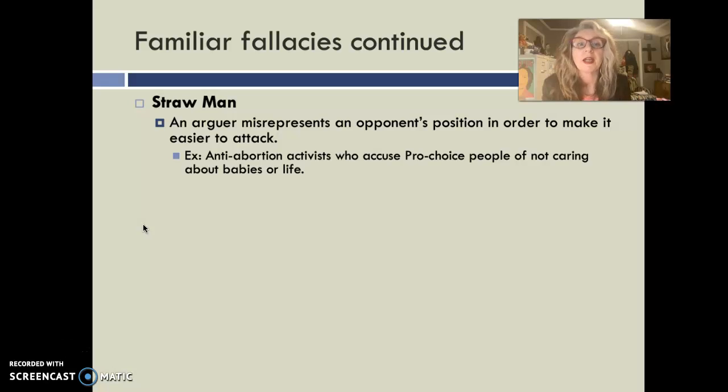Let's look at a pro-choice person accusing pro-life people of being, I'm trying to think, like fanatics, or that's really not representing their position. Something else. Maybe they're against immigration or something. Something that misrepresents what their position is in the first place, and sometimes it's never even related, but they'll misrepresent it in order to make it easier to attack.